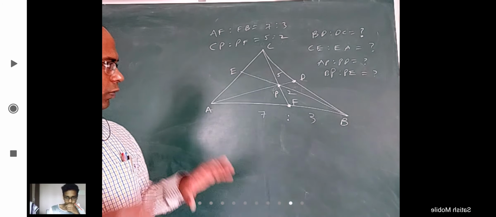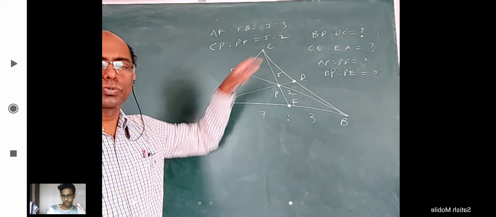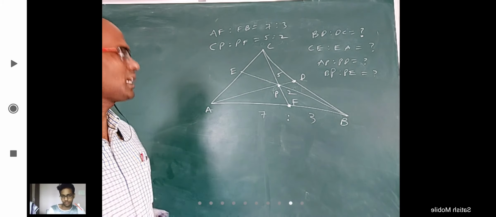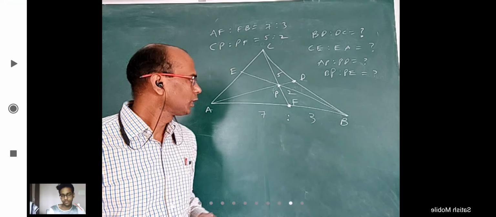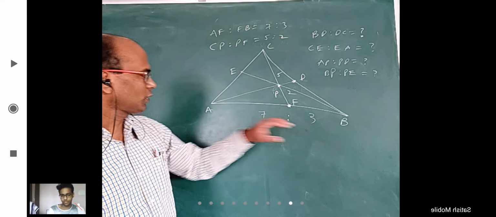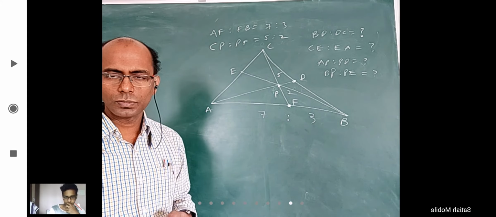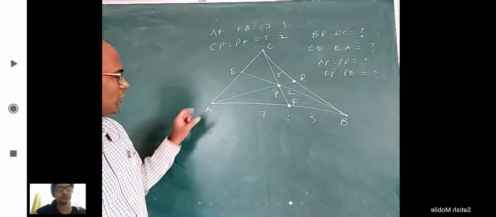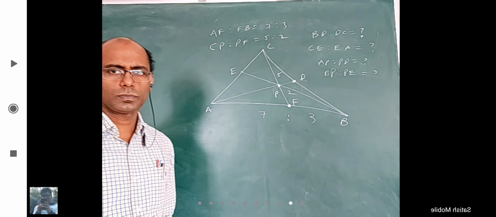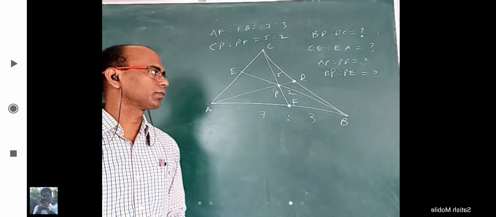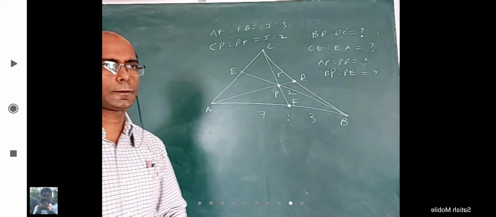Okay. What the concept of physics here is, you have to keep some mass here, 2 kg or 3 kg or 10 kg, such a way that the final center of mass will come here. Based on this 7 is to 3, can I put 2 kgs here and 100 kgs here? Will the center of mass be here? No. Tell me how much mass I should keep here and how much mass I should keep here? 3 and 7. Okay, alright. First of all, draw this figure and write this data and then write these 4 questions. Then I will discuss.